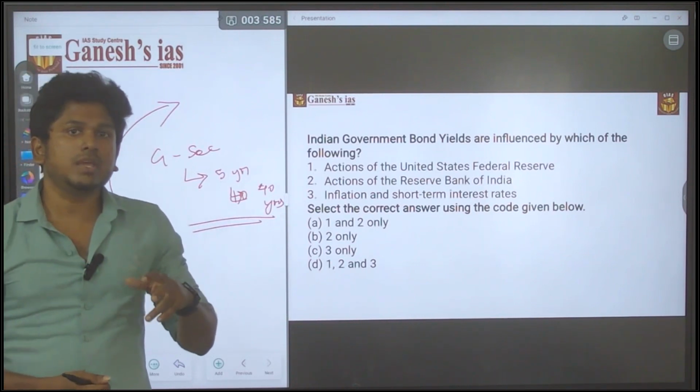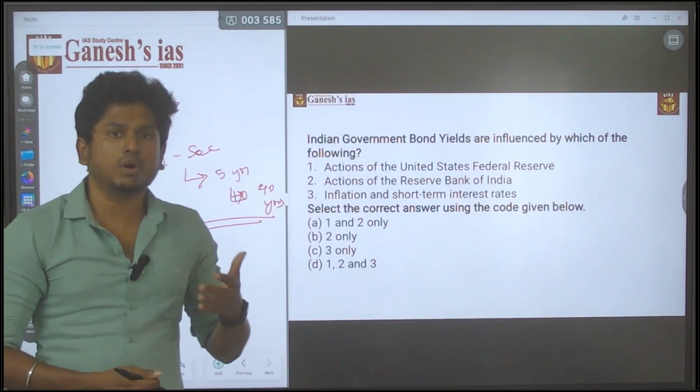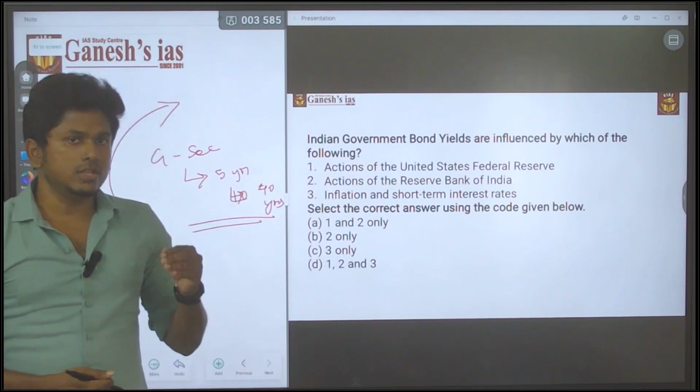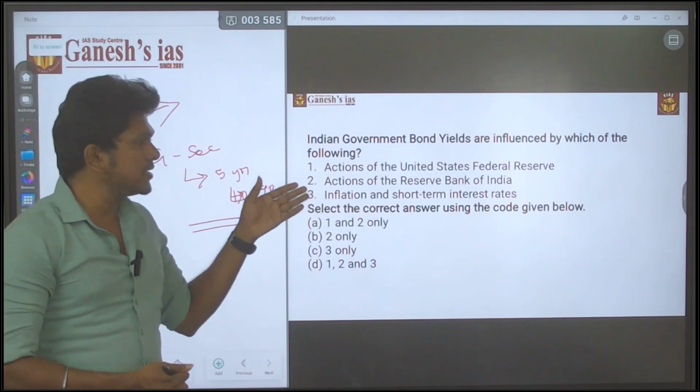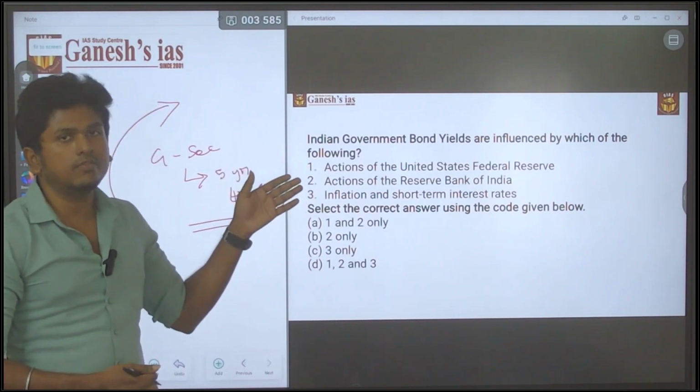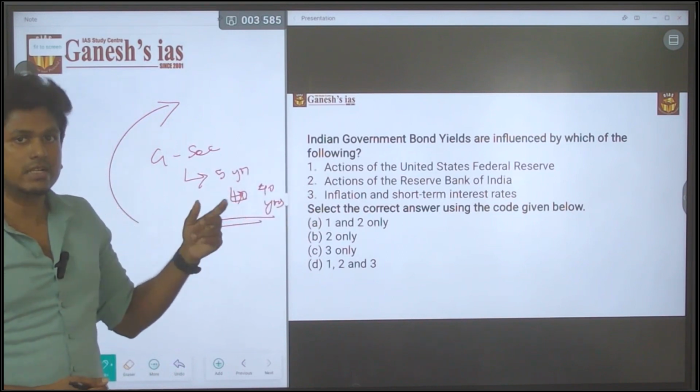So the action of the Federal Reserve will obviously influence the government bond yield of India.